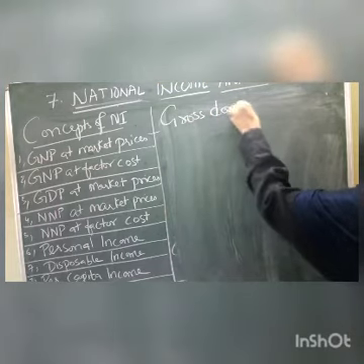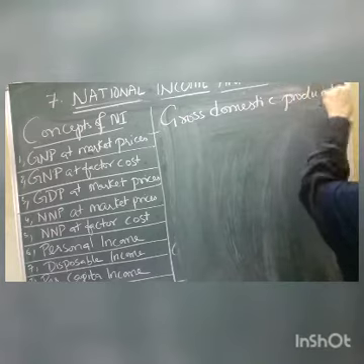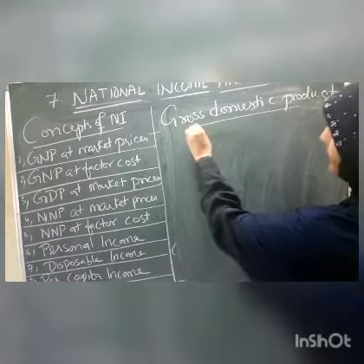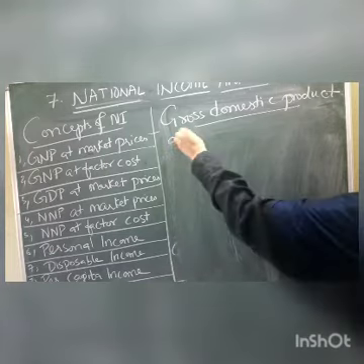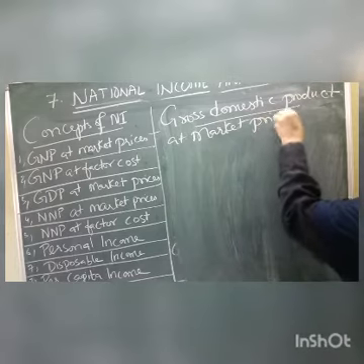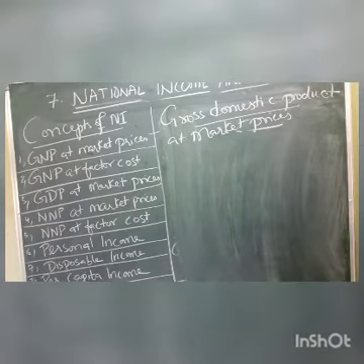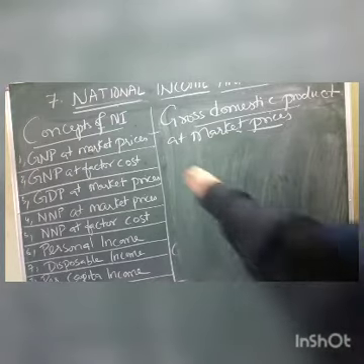Gross domestic product. What is gross domestic product? So this is gross domestic product at market prices. Gross domestic product at market prices we have to discuss now. So here what does it mean? The income generated by the four factors of production within a country from its own resources.